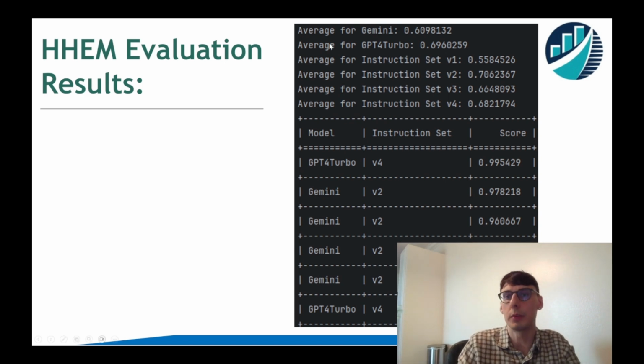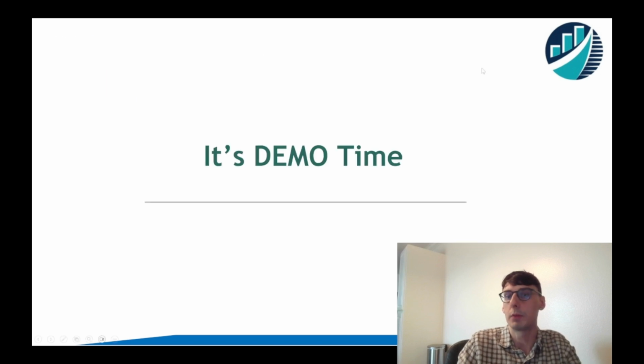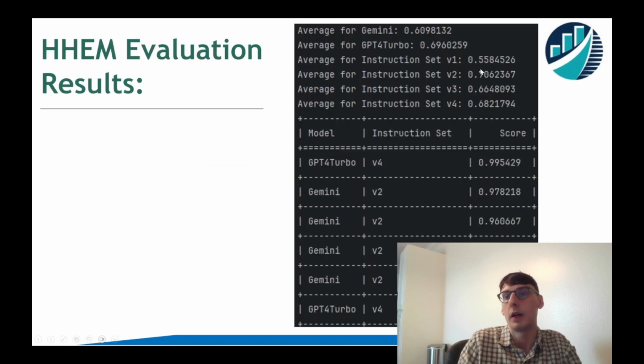For the prompting, I was able to get the average for each prompt, so we can see that the first prompt that I created was the one that caused the most hallucinations, right? 0.55, which is quite low. There's a good amount of hallucination there. Prompt 2 seems to be the best performing prompt. So the best performing combination here is ChatGPT 4 Turbo with the prompt version 4. It performed extremely well.